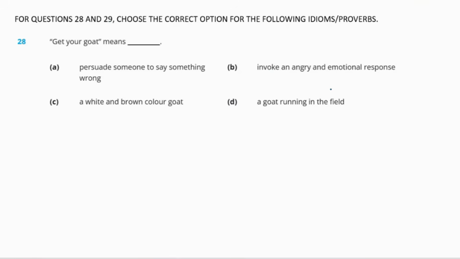Now for questions 28 and 29, choose the correct option for the following idioms and proverbs. Okay. So question 28, get your goat means. Options are A, persuade someone to say something wrong. B, invoke an angry and emotional response. C, a white and brown color goat. D, a goat running in the field. So, out of all of these options, the right answer will be option B, invoke an angry and emotional response.